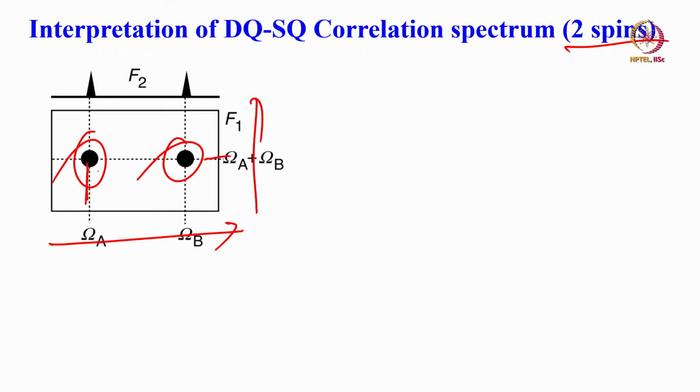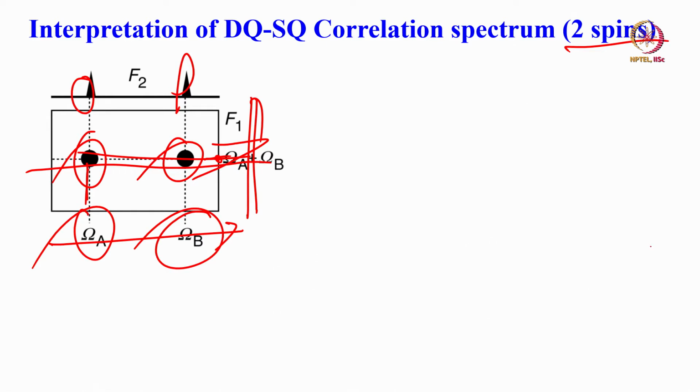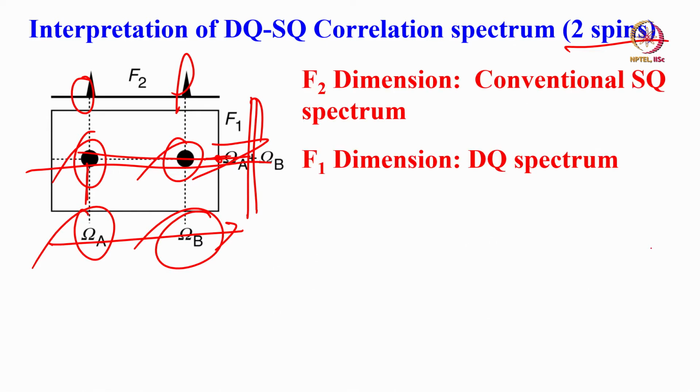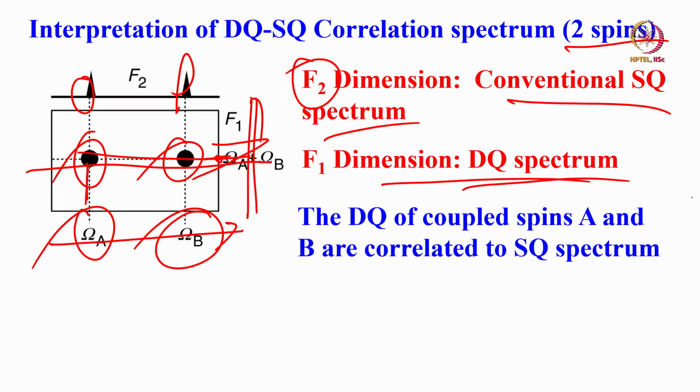So in this dimension, you have only one peak. If you take a projection here, you get only a single peak. If you take the projection in this dimension, you get 2 peaks, one at the chemical shift of A and one at the chemical shift of B. That is what is happening. So the F2 dimension gives you the conventional SQ spectrum, and the F1 dimension gives you the DQ spectrum.